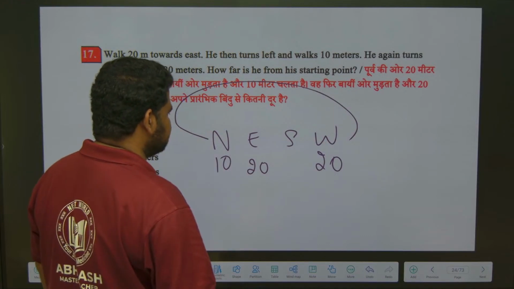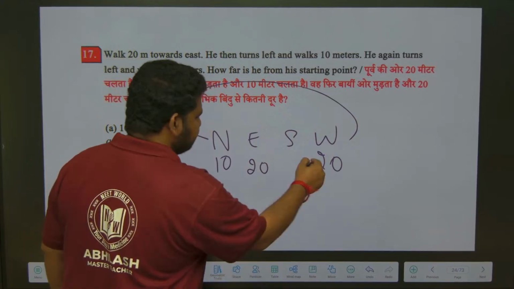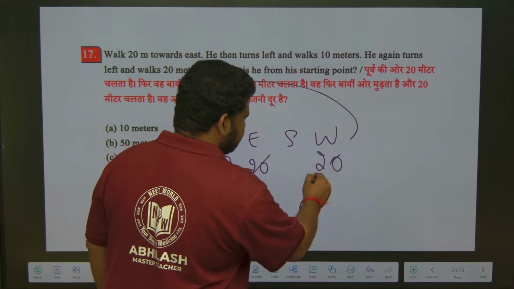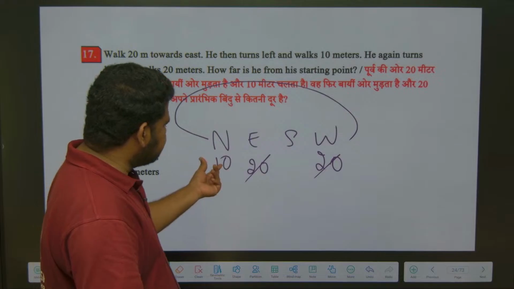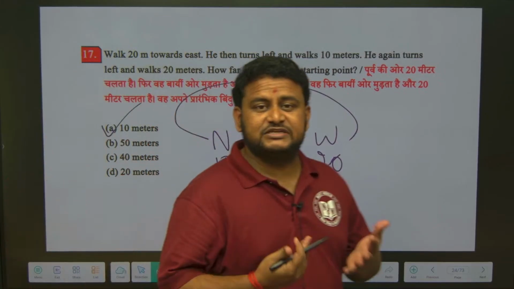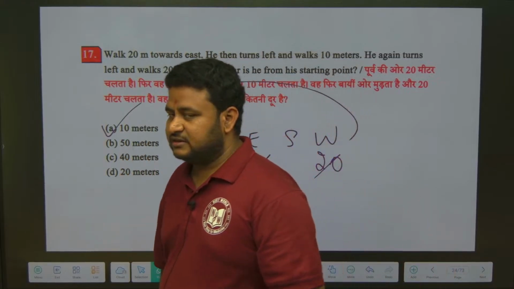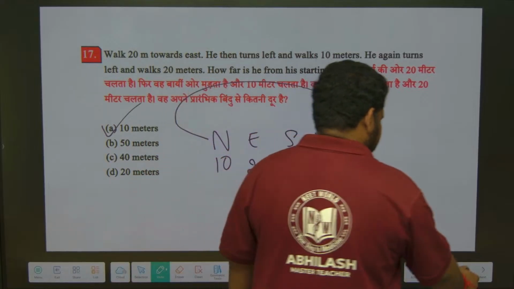Now first thing you must understand, east and west I have to find the difference, north and south I have to find the difference. East and west, 20 minus 20 is 0, or I can directly cancel. 20 I can cancel. So what is left now? 10 meters from the starting point, that is the right answer. But in which direction if they ask? In north direction. We got both, direction also, distance also, using the trick.